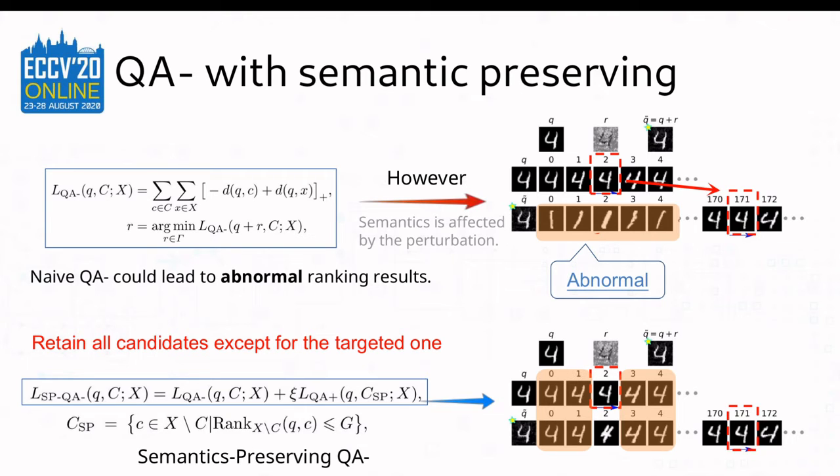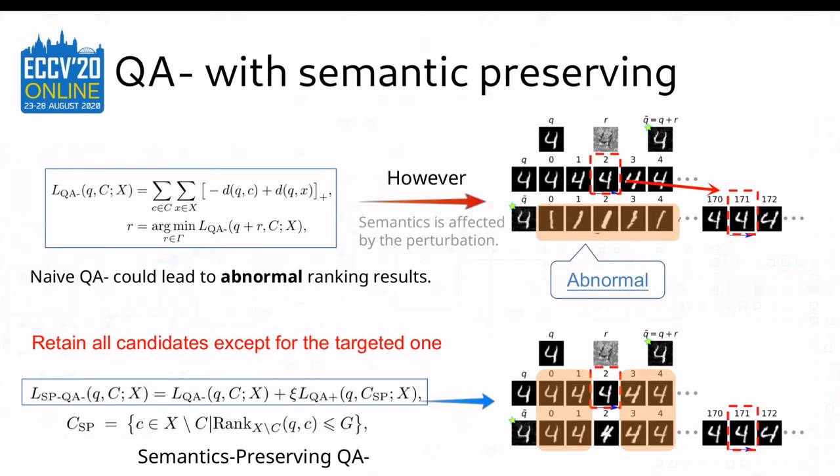So can we keep the query semantics to avoid such phenomenon while achieving our attacking goal? Our solution is simple and straightforward. We select the original top K candidates as ground truth and put them in the QA+ loss function as a semantics preserving term. Then we append this term to the attacking loss.